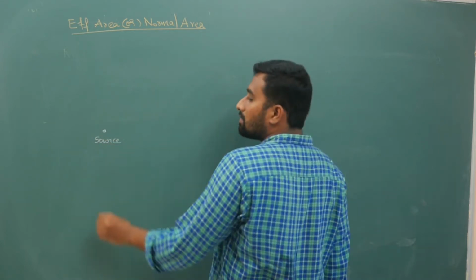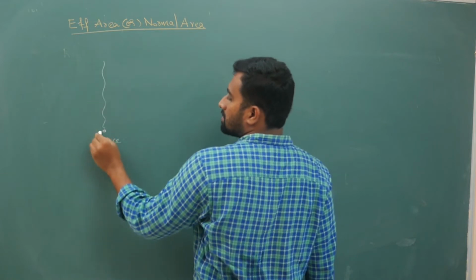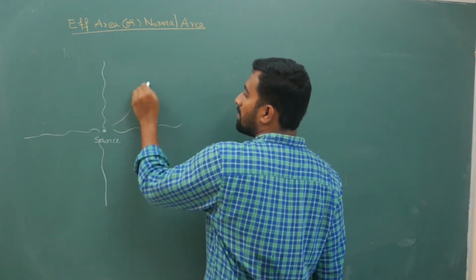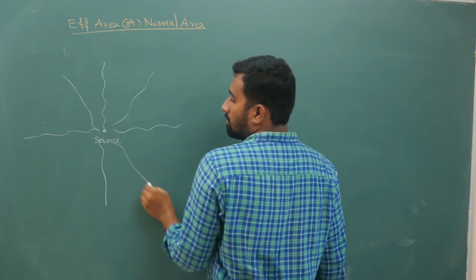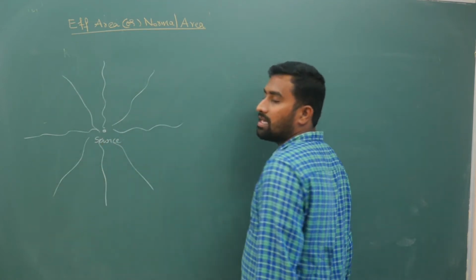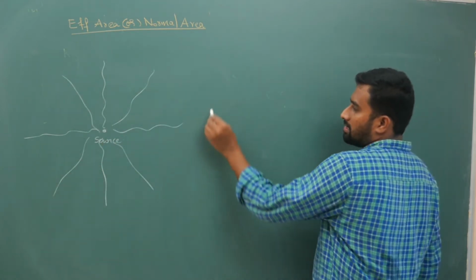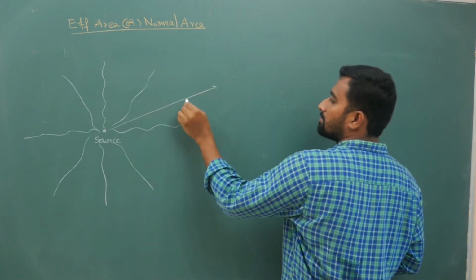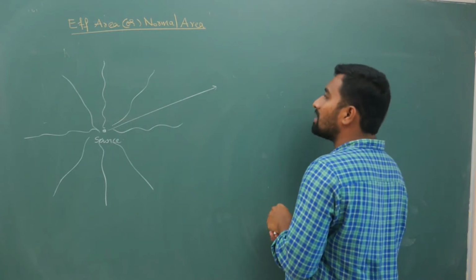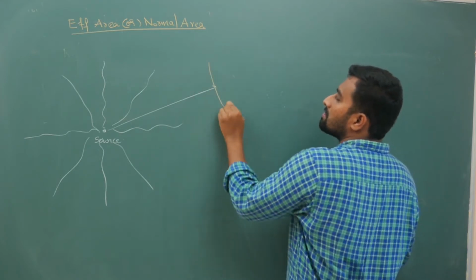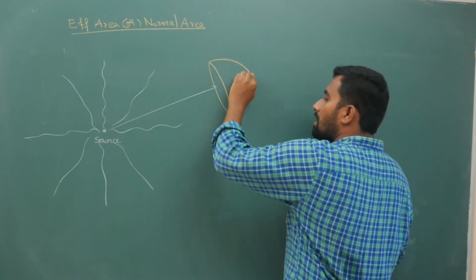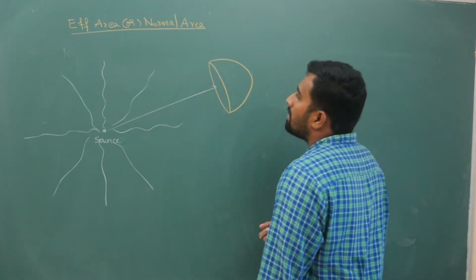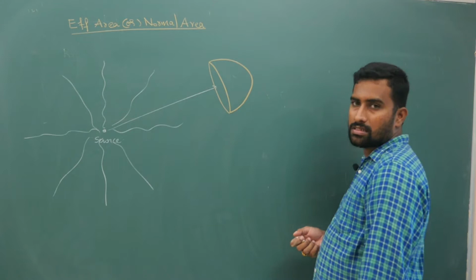Now this point source will keep sending out energy in all the possible directions. Now at some distance here, I will keep a hemisphere like this.